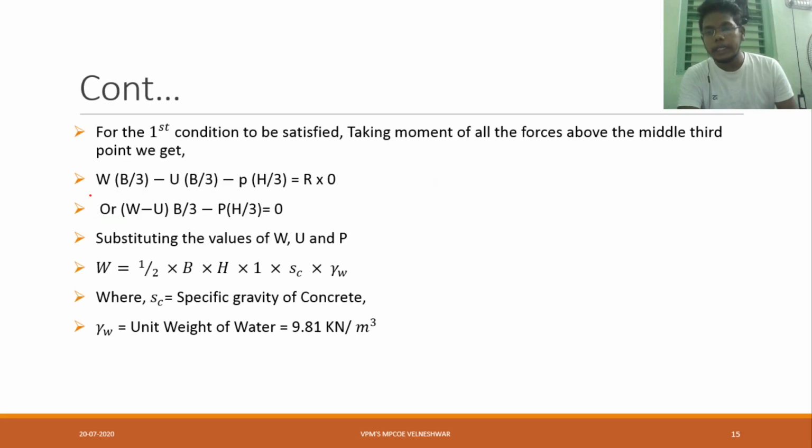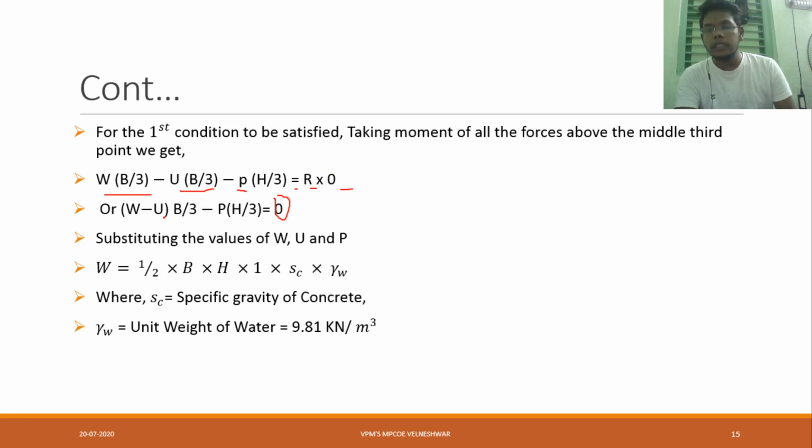What will be there? W into B by 3. Obviously weight is there. Next, uplift pressure exactly at B by 3. Next, P is nothing but pressure into H by 3 is equal to R, where R is nothing but reaction. Obviously here I am taking it as 0. If you see here, W into B by 3, U into B by 3.